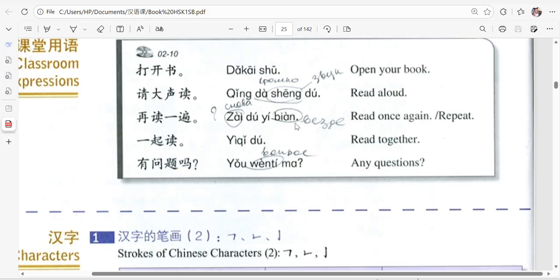Then you have 再读一遍. Read once again or repeat. 再读一遍, you can repeat 再读一遍. Then you have 一起读, which is read together.